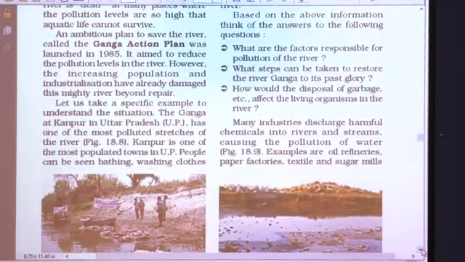What are the factors responsible for pollution of the river? The main factors responsible for pollution of the river are increased population and industrialization. What steps can be taken to restore the river Ganga to its past glory? Strict action should be taken by the government against the people who disobey the law as per the Ganga Action Plan. How would the disposal of garbage etc. affect the living organisms in the river?